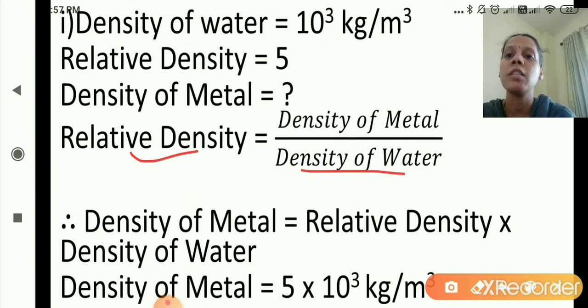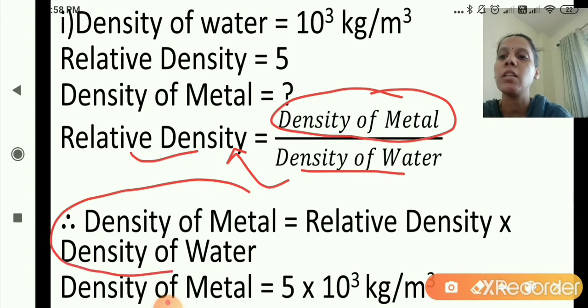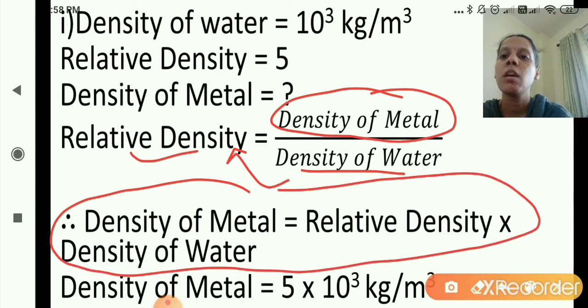So we will find out density of metal. How we will find out density of metal? This density of water, it will go this side, so it becomes multiplication. Correct. So density of metal is equal to, as you can see here, this formula we will write down. Density of metal is equal to relative density multiplied by density of water.